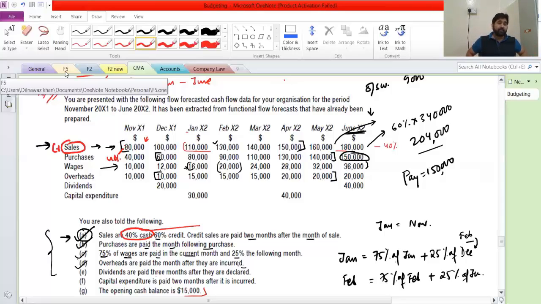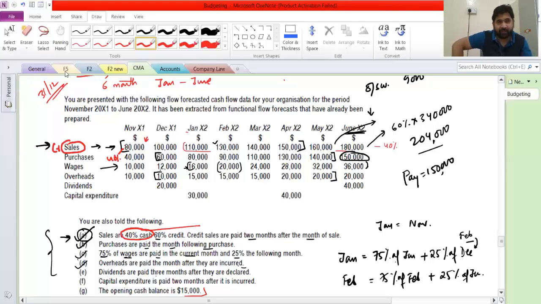Can you repeat it? I'm saying if they have given you credit sales in November, 80,000 is the credit sales, and then that adjustment number A is given. Fine, 53,333 will be cash sales. I think you are right, Osama.